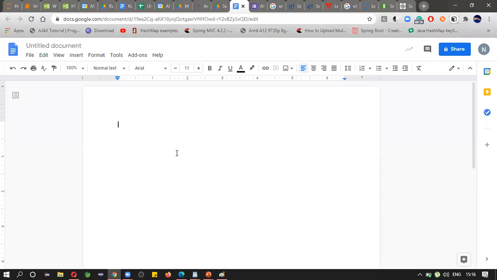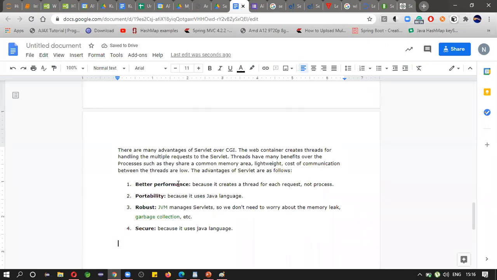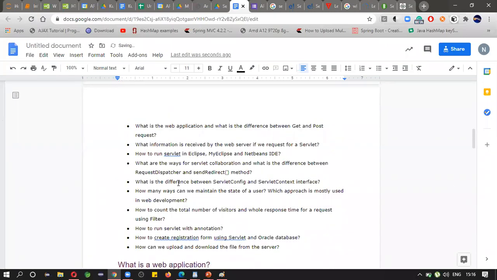Similarly, to work with servlets, you need to download some jars, which are the actual implementation of servlets. Java people don't provide any implementation for servlets. Some other people provide the implementations. Who are those? You can say web servers.